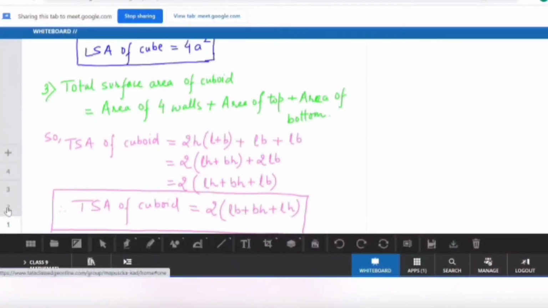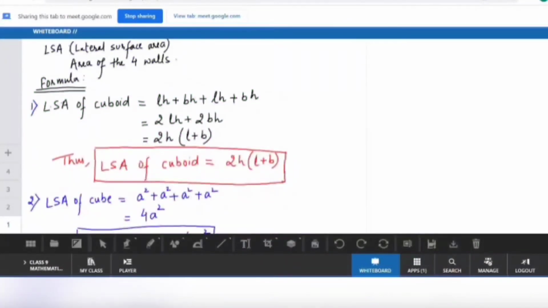Yes, ma'am. Similarly, you tell me, if we are talking about the total surface area of a cube, then what will happen?